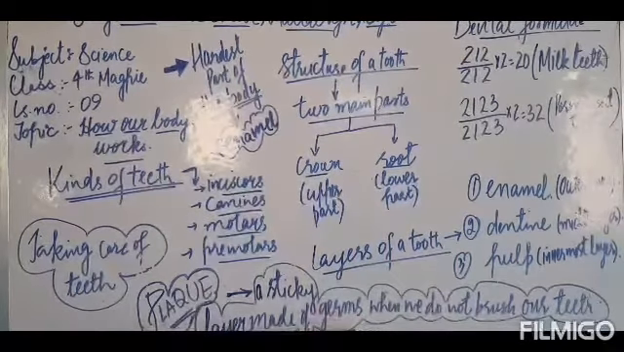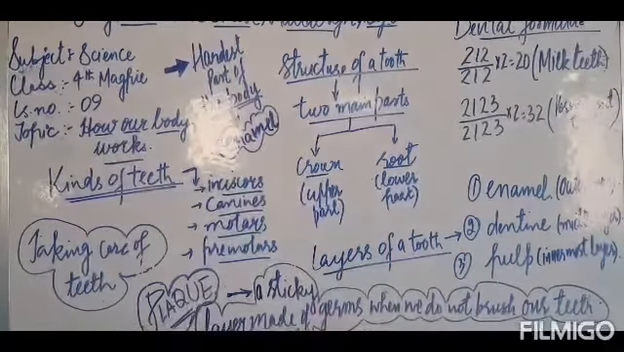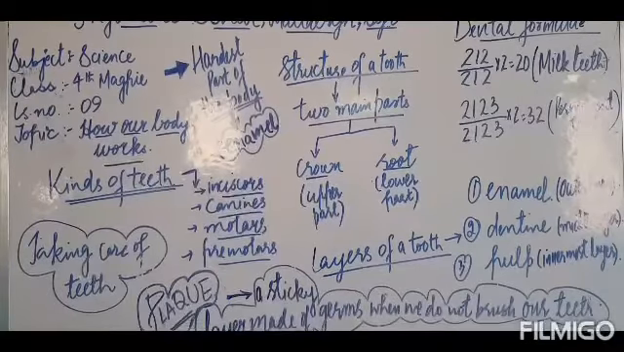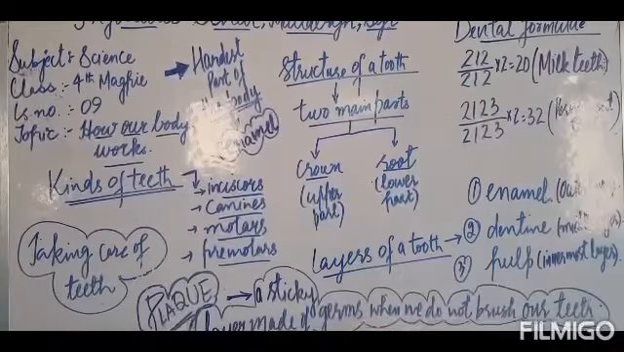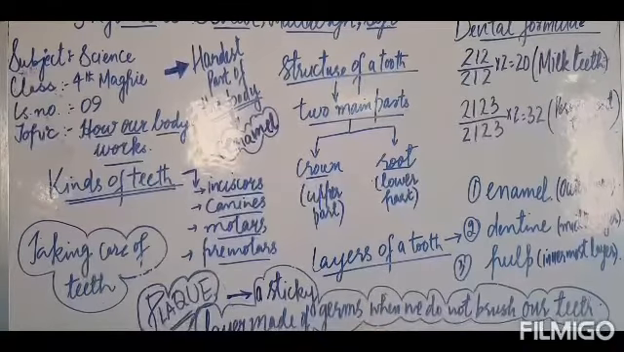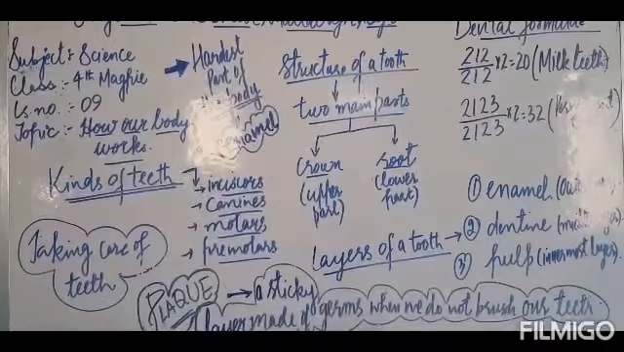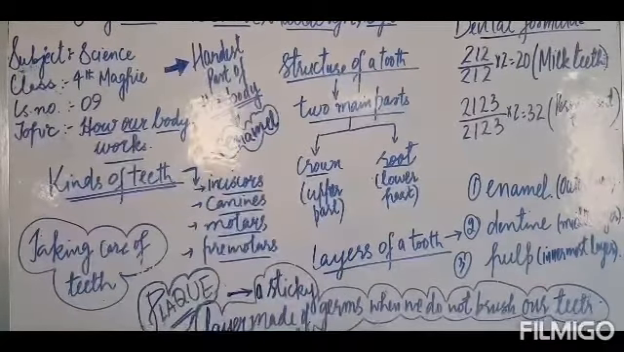This plaque leads to tooth cavity. The germs present in the mouth feed on the bits of food which get stuck to the teeth, and they give out acids. Over time, these acids eat the enamel of the tooth, the outer layer of the tooth, and make a hole, and that hole is known as the cavity. And if this cavity is not filled in time, it can cause further decay of the tooth.